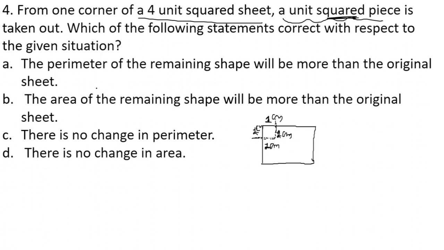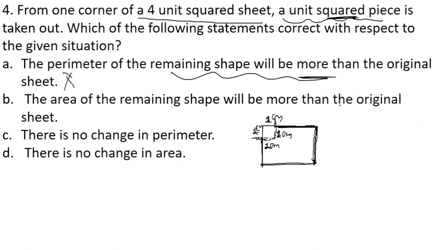Is the perimeter going to remain the same, or is it going to change, or is it going to be more? Let us focus on that. The perimeter of the remaining shape will be more is the first option. Will it be more? No. Perimeter means the outer boundaries. If we are removing this particular boundary, the boundary is not going to increase. Actually we are removing the part, so this option is eliminated.